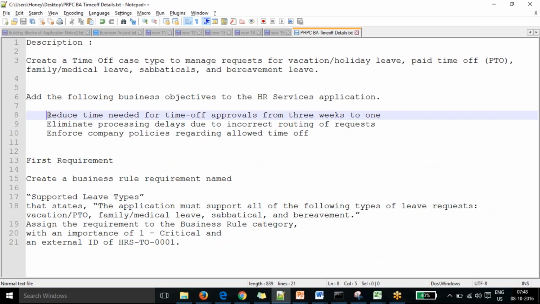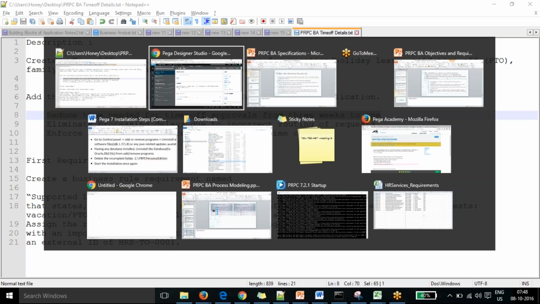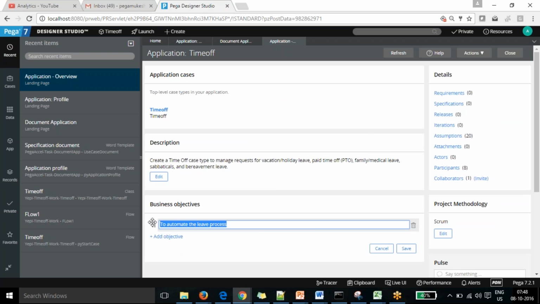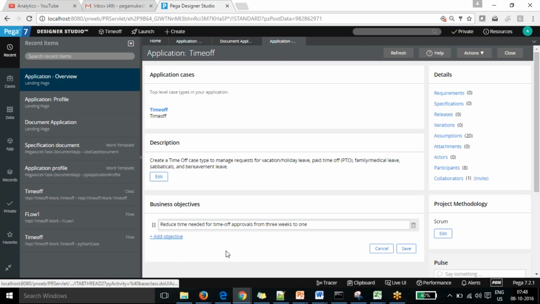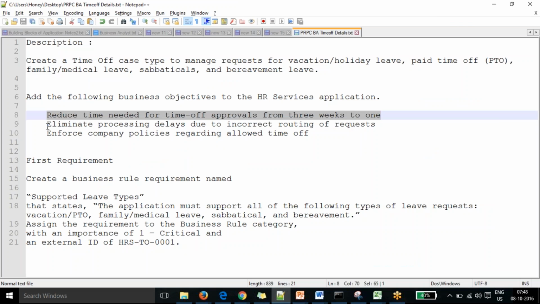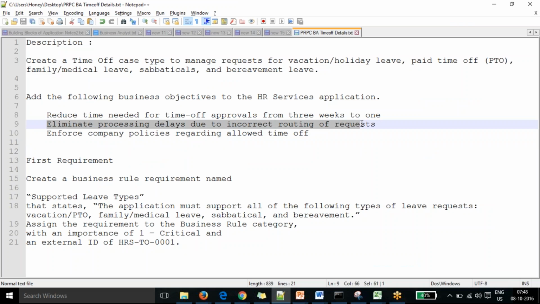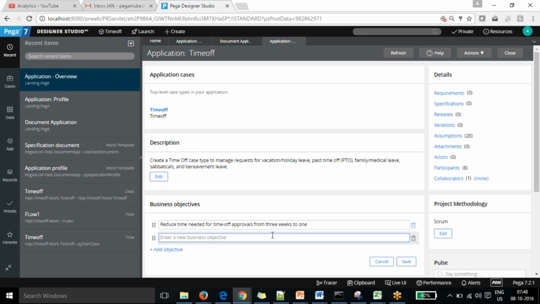So I want to add these three objectives, because the one I added earlier was not SMART: reduce the time needed for time off approval from 3 weeks to 1. Earlier it was not automated, so it took a longer time. Now they want to make an automated system for time off and eliminate processing delays due to incorrect routing of requests. If it goes to someone else's manager to approve, they want to remove that incorrect routing of the request.